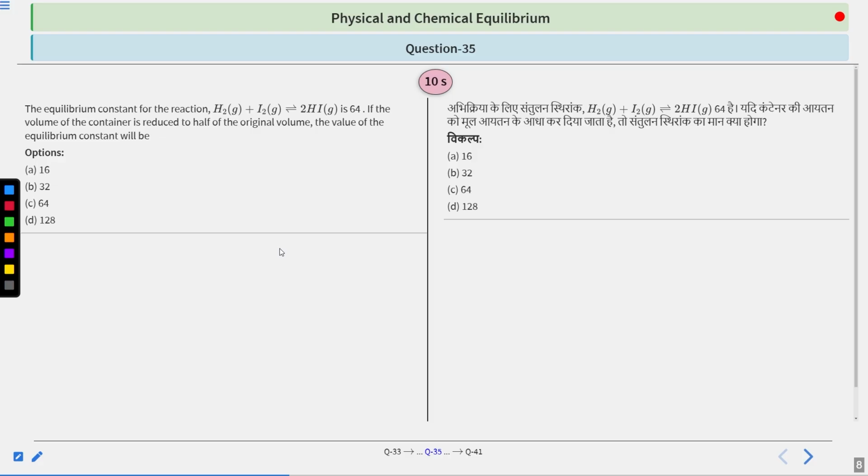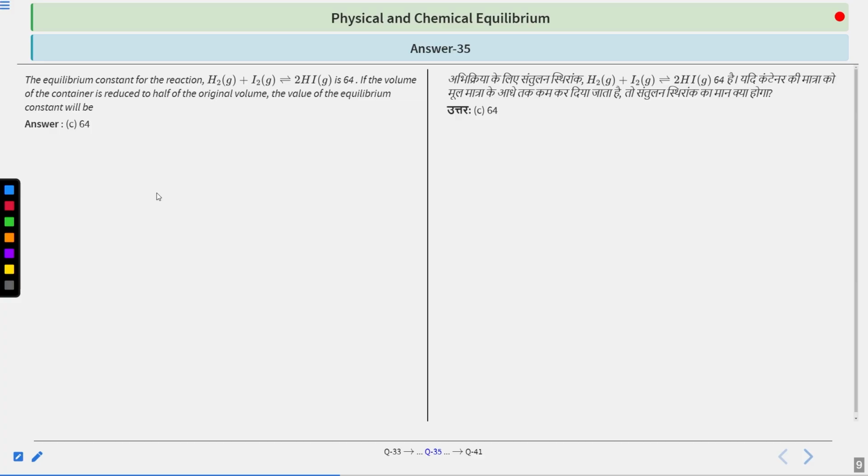This question says that the equilibrium constant for the reaction H2 plus I2 giving us HI is 64. If the volume of the container is reduced to half of the original volume, the value of the equilibrium constant will be, your options are: A, 16; B, 32; C, 64; D, 128. So your time to solve this question starts now. Your time is up.